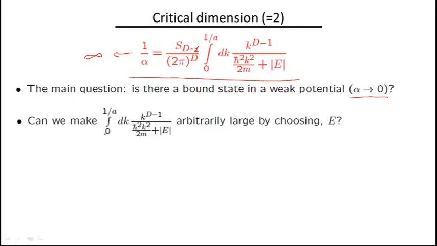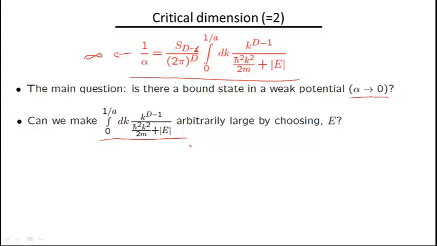Okay, and so here is basically this integral. I don't write here this overall coefficient because it's just a number. It cannot be made large or small. Let's say in 2D it's 1 over 2 pi, and in 3D it's 1 over 2 pi squared. So it's not important.